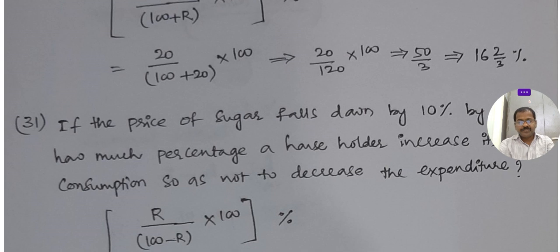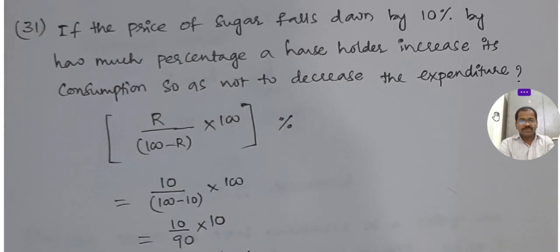Next, if the price of sugar falls by 10%, last year 100 rupees, now it is 90 rupees only. By how much percentage must a householder increase consumption so as not to decrease the expenditure? I want to invest the same 100 rupees now and I will get more sugar. But by how much percent will I increase the sugar consumption?